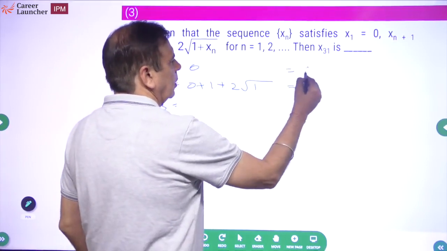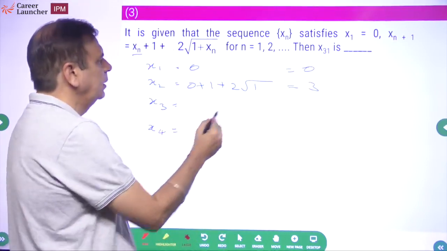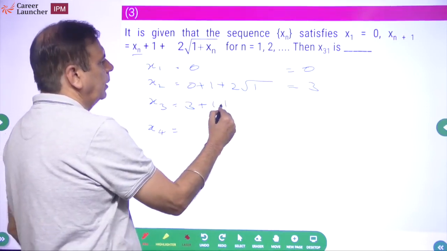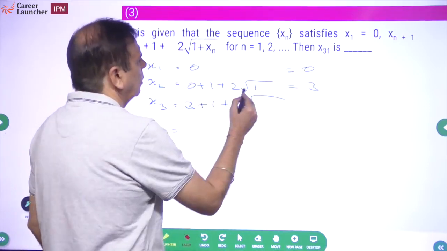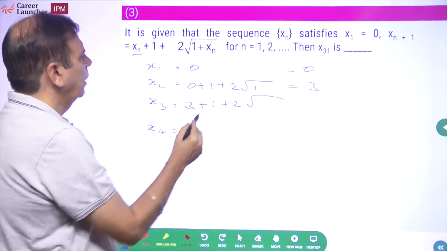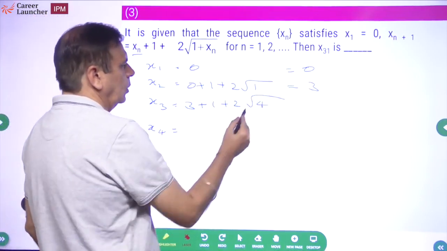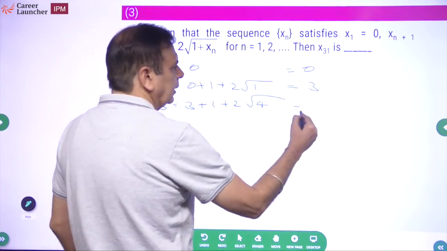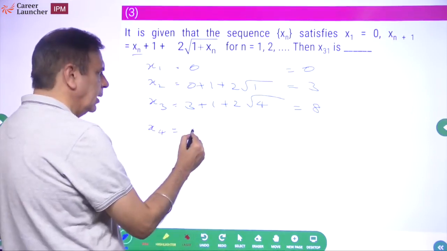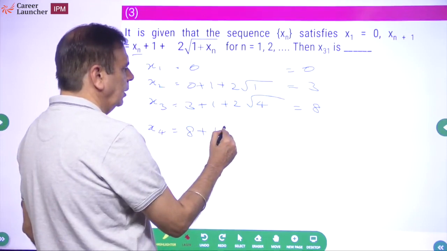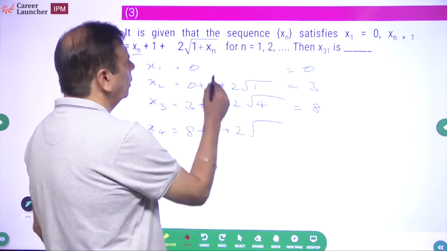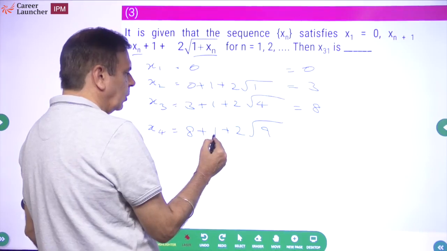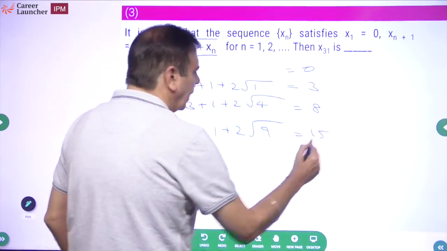3. Okay. x3 will be 3, which is x2, plus 1 plus twice the square root of 3 plus 1, 4. So 2 to the 4, 4 plus 3, 7 and 1, 8. Next one will be 8 plus 1 plus twice the square root of what? 8 plus 1, 9. So 3 to the 6, 6 plus 1, 7 and 8, 15. Can you see a pattern?